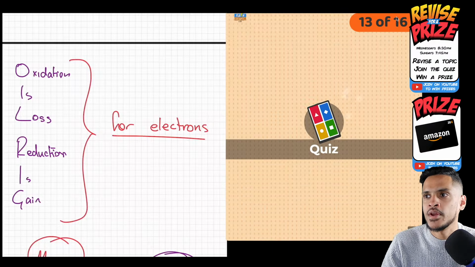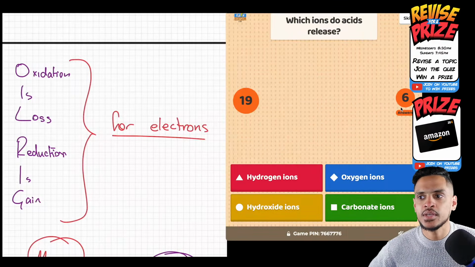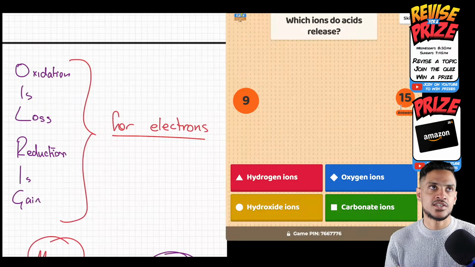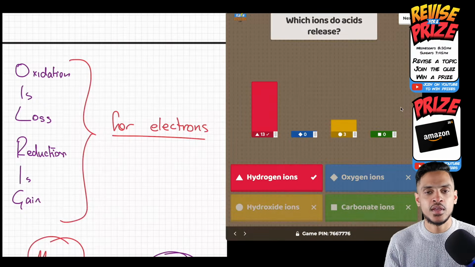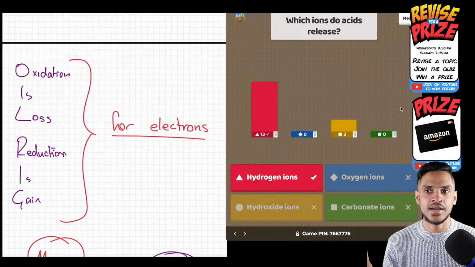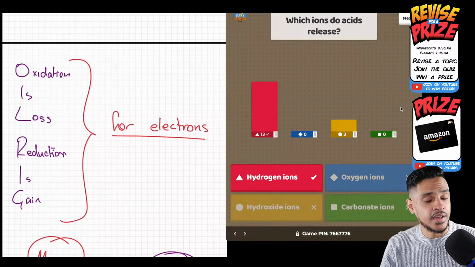We've got 3 more questions. Which ions do acids release? Is it hydrogen? Is it oxygen? Is it hydroxide? Or is it carbonate ions? All acids, think about what element they have in their chemical symbol. So hydrochloric acid is HCl. Nitric acid is HNO3. Sulfuric acid is H2SO4. They all have H in them. They all release hydrogen ions. When you add them to water, they ionize and they release those hydrogen ions, not hydroxide ions. Hydroxide ions is for alkalis.